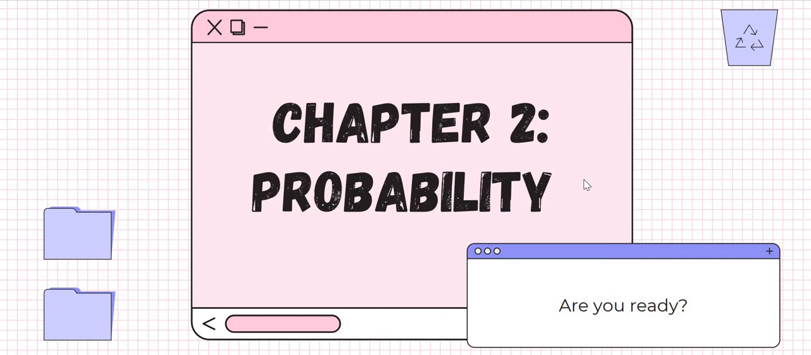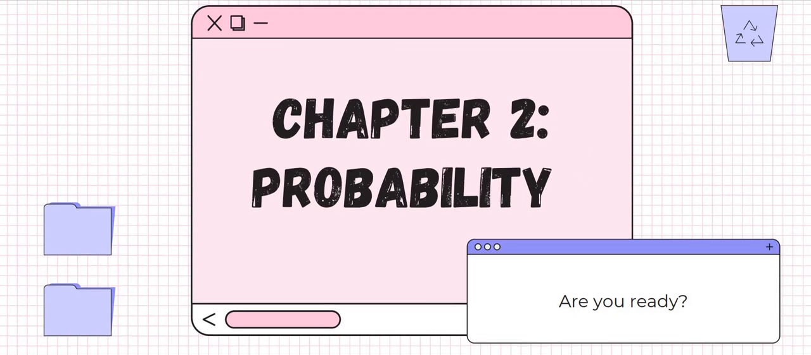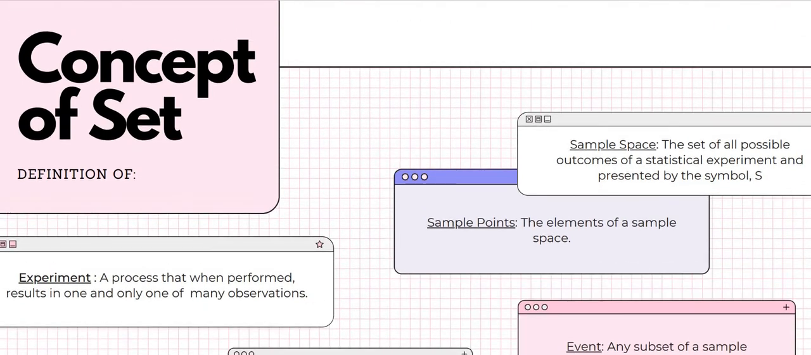Okay, and then after that, you will also be able to use the multiplication rule and also the addition rule to find the probability. Okay, class, but for this video, I will stop at the concept of set. Then I will continue in the next video with the probability, and the next video after that will cover the multiplication rule and also the addition rule. Alright, so without further ado, we will start with the concept of set first.